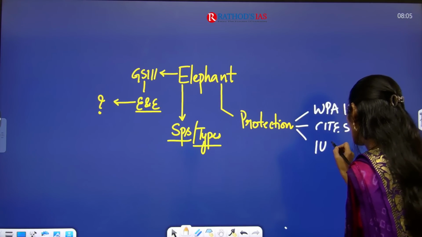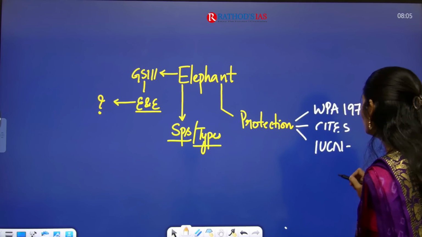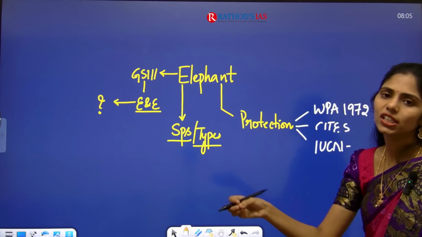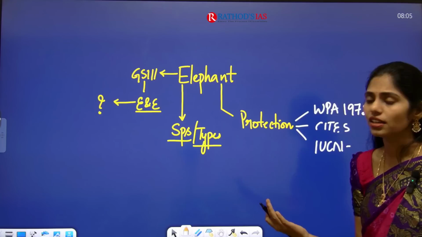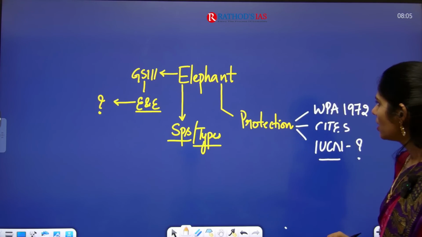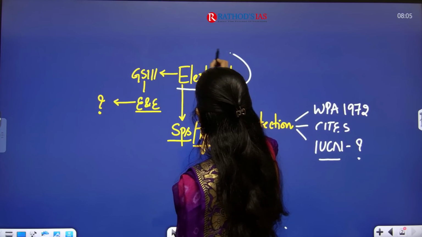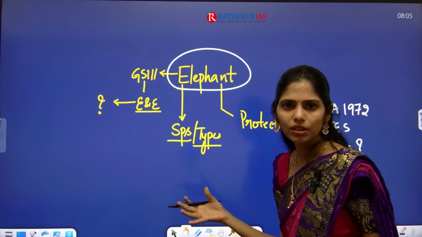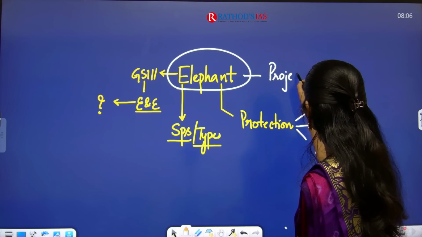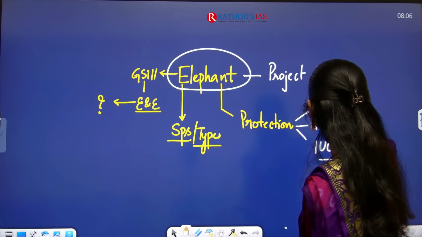In that Red List, where it is placed, whether endangered, critically endangered, extinct, etc. There are different categories, and you have to see under which category it is placed. If you are talking about this elephant, it is a very big animal, right? To protect this, we have Project Elephant.